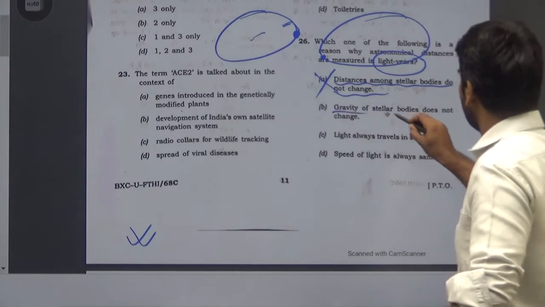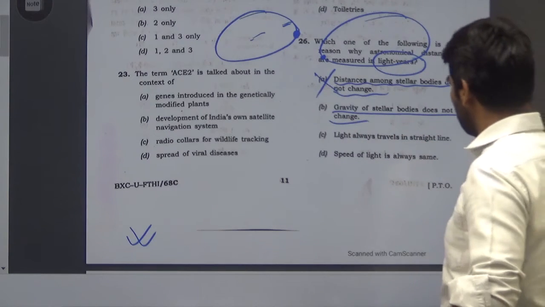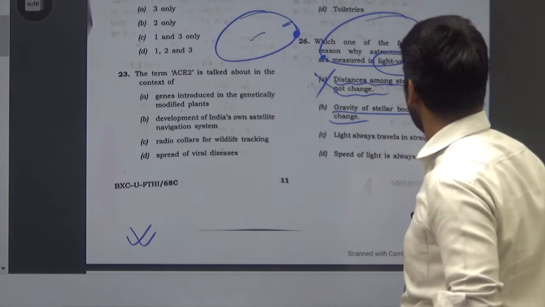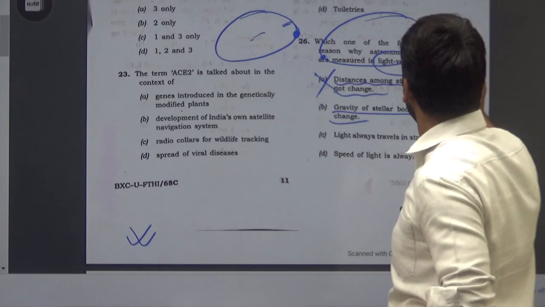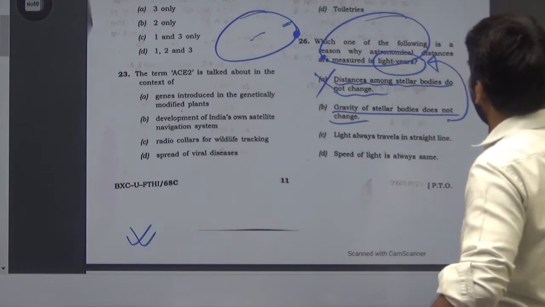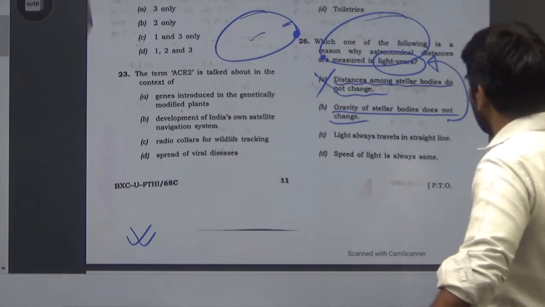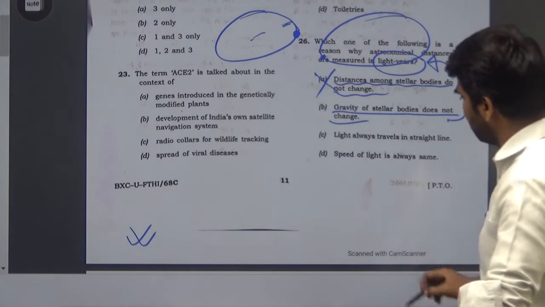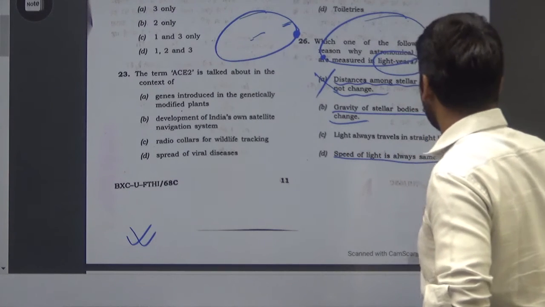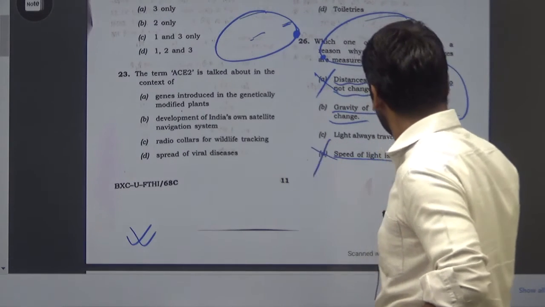Another one is gravity of stellar bodies does not change. Gravity of stellar bodies usually does not change. How does it help to use light years to measure the distances between? There is no connection between this. And again, the speed of light is always the same. This statement is again wrong because of the adjective,